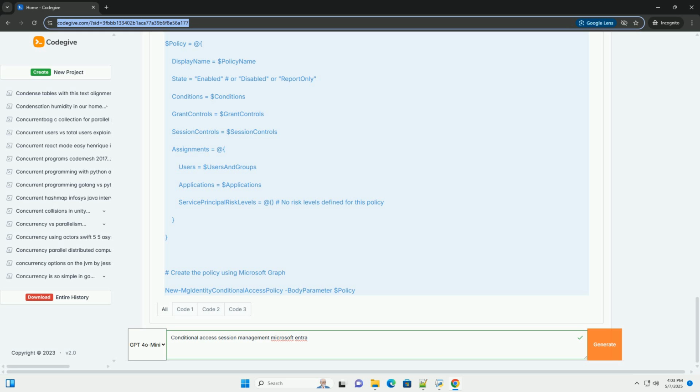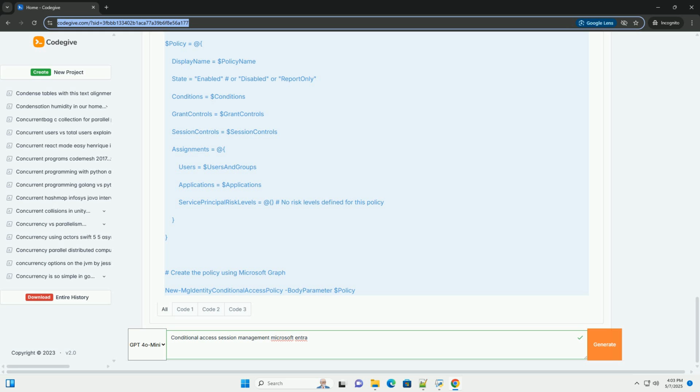Here, we're setting cloudAppSecurityType equals use MCAS, which means the session will be redirected to Microsoft Cloud App Security. 5. Identity conditional access policy: creates the conditional access policy using the Identity conditional access policy template and the defined variables. The body parameter argument passes the policy configuration to the template.